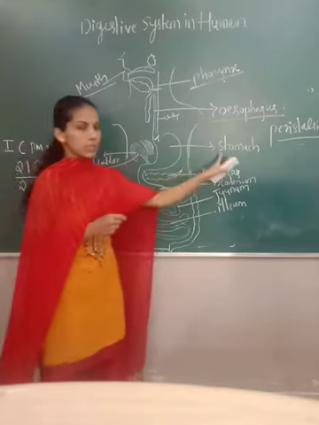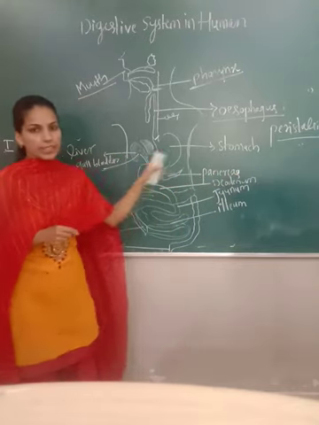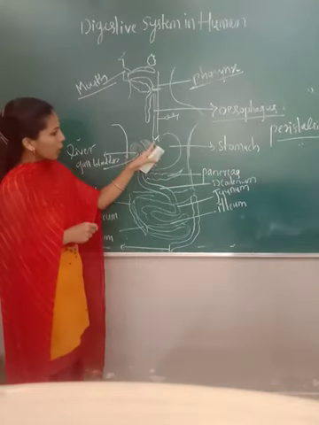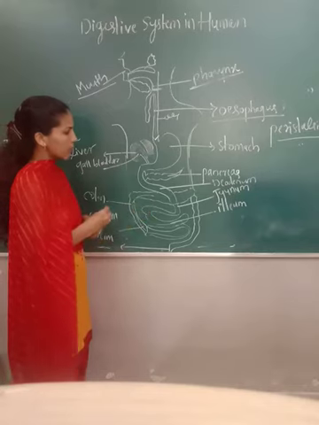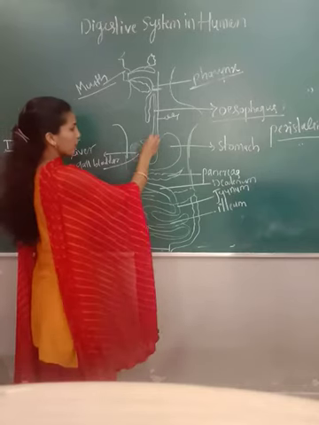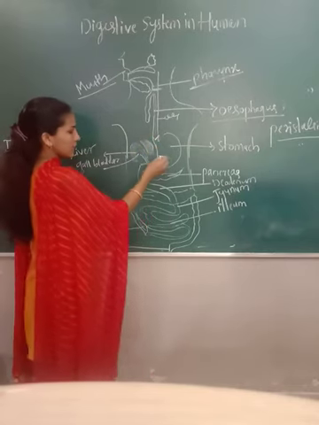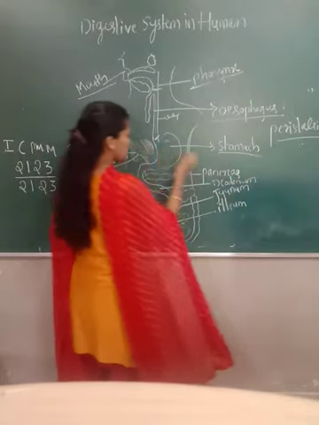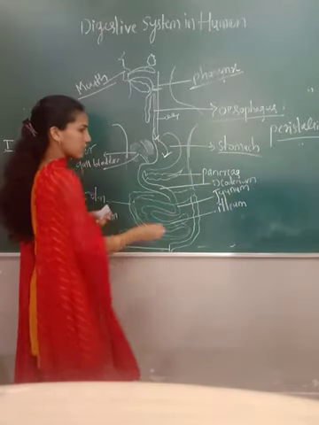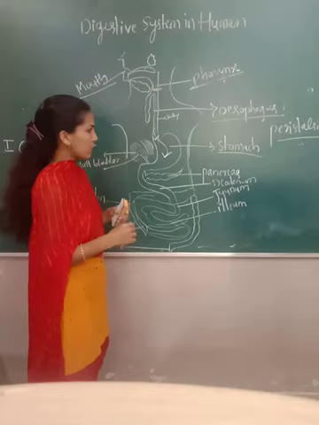Okay. So the next part we call the J-shaped sac-like structure. That is nothing but the stomach. Getting what I am saying? After the esophagus, the next part is the blind sac-like structure. That is nothing but the stomach, where the food enters the stomach region.